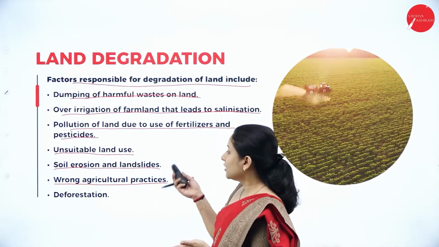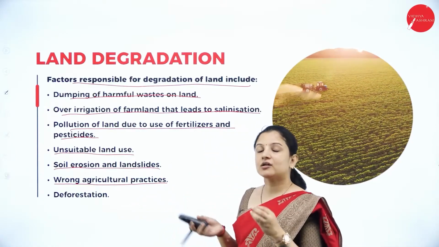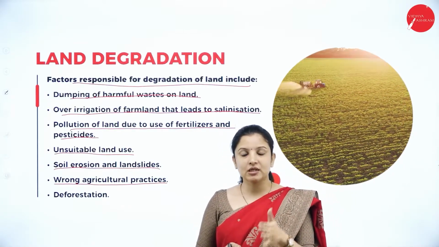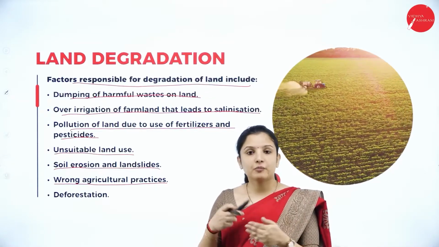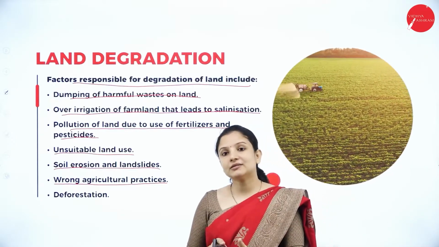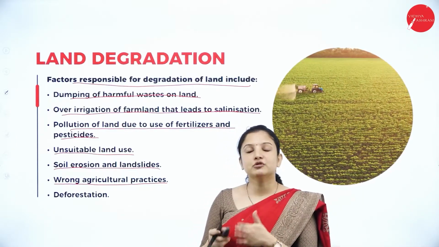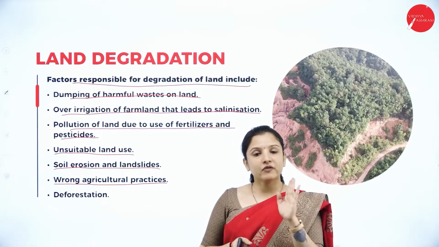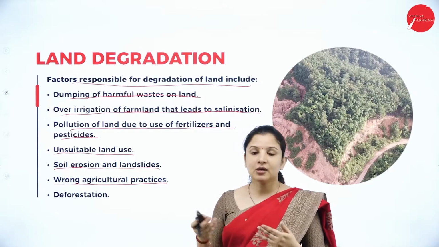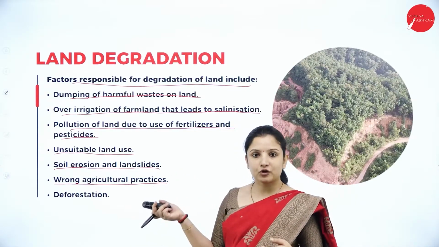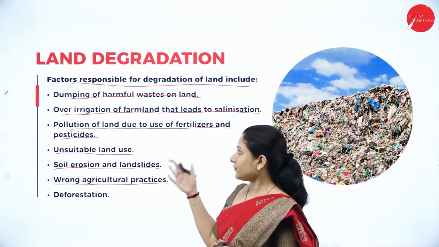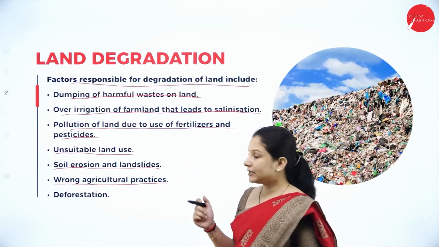Therefore, wrong agricultural practices or continuous growth of crops. We should not grow crops continuously. We have to either go in for mixed cropping, wherein one season we grow one kind of crop, the other season we grow another kind of crop so that the soil replenishes, or we need to give at least a few months of gap so that the soil replenishes. But continuous growing of crops and other wrong agricultural practices have also led to land degradation.